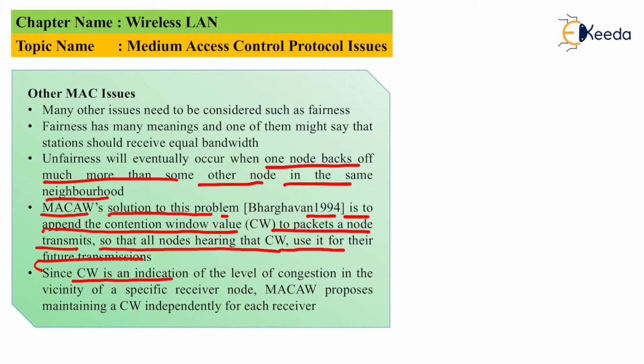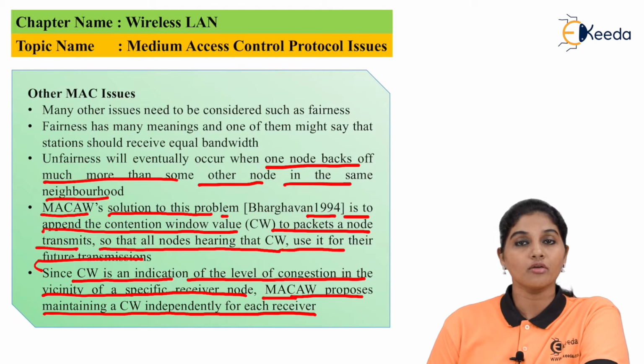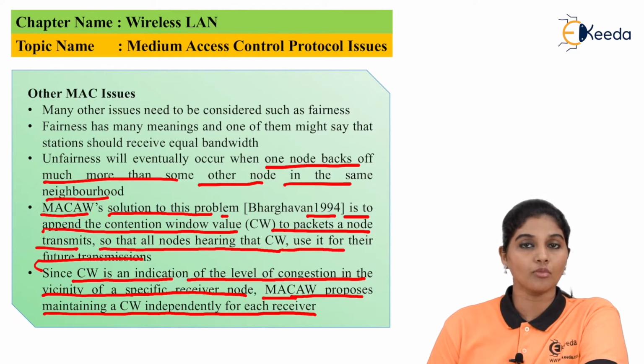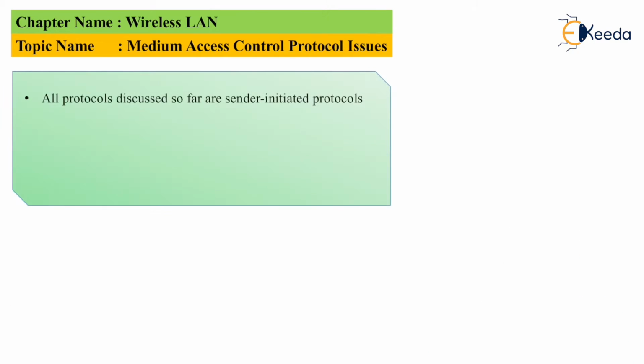Now CW is an indication of the level of contention in the vicinity of the specific receiver node. The MAC AW proposes maintaining a CW independently for each receiver. So for every node in the network, an independent value of CW is present, and because of that it is possible to avoid the problem of fairness and unfairness in the MAC layer.